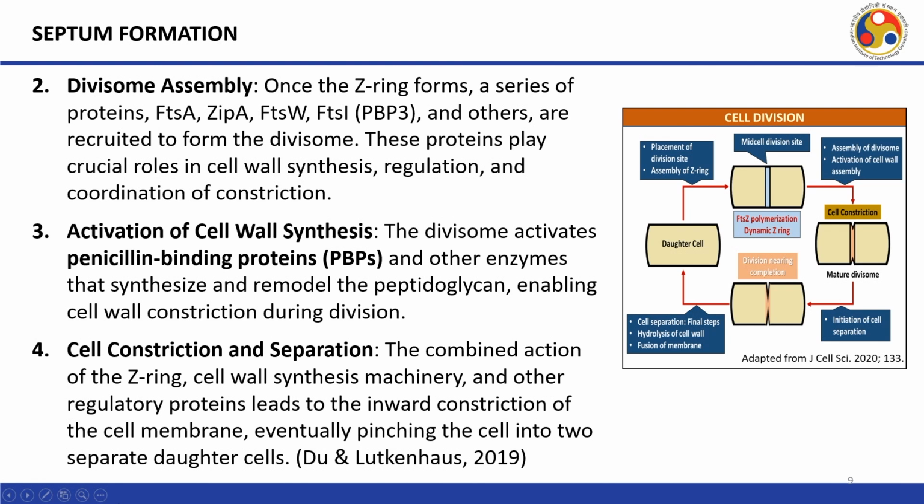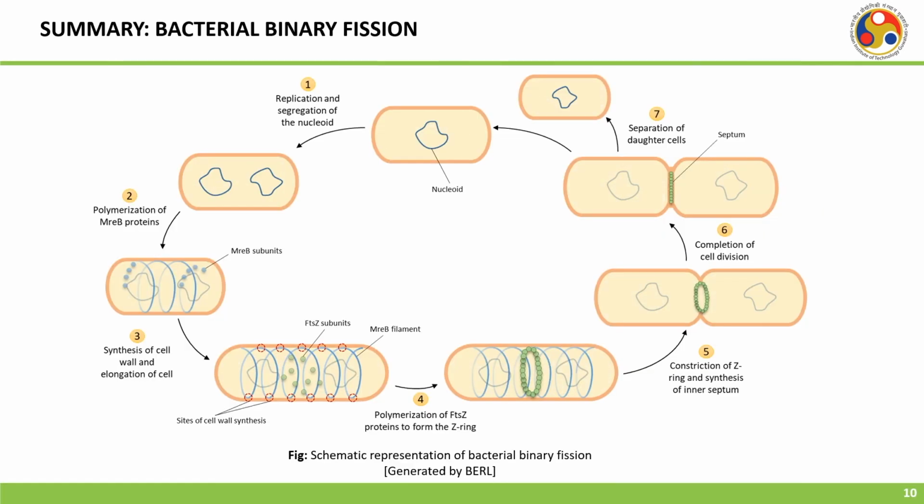Activation of the cell wall synthesis. The divisome activates penicillin binding proteins and other enzymes that synthesize and remodel the peptidoglycan, enabling cell wall constriction during division. Then the cell wall constriction and separation will happen. The combined action of the FtsZ ring, cell wall synthesis machinery and other regulatory proteins lead to the inward constriction of the cell membrane, eventually pinching the cell into two separate daughter cells.